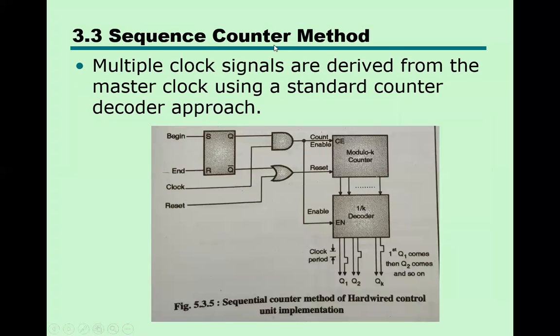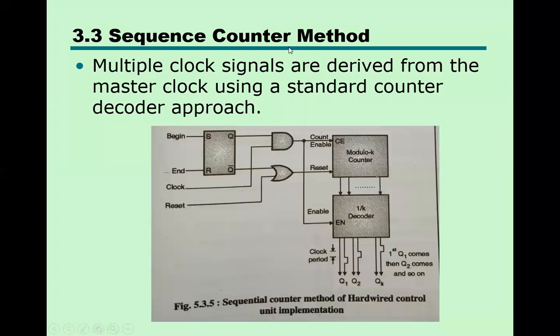So yeah, that is the sequence counter method. I'm revising here why the name is sequence counter method, because here multiple signals are generated in a sequence from the master clock cycle.